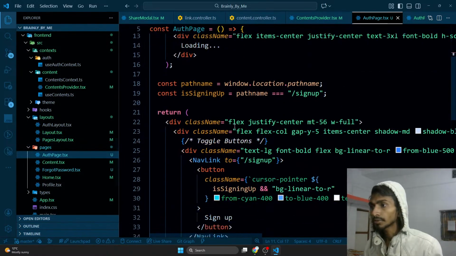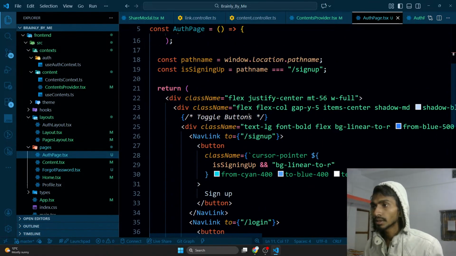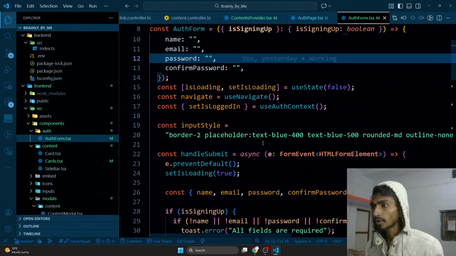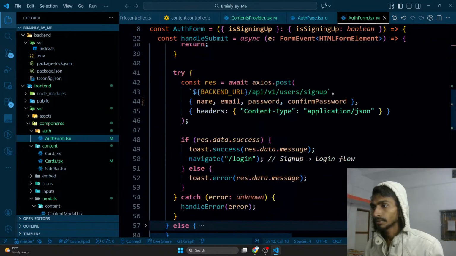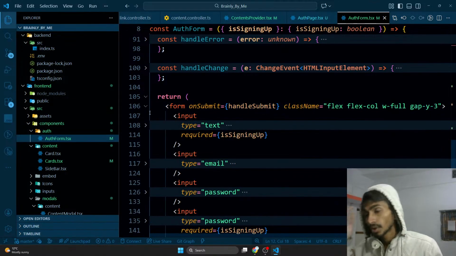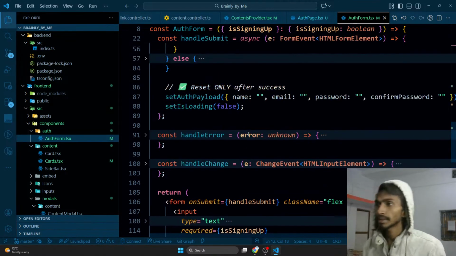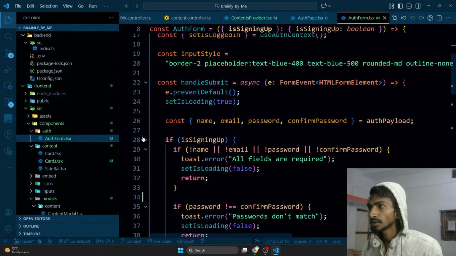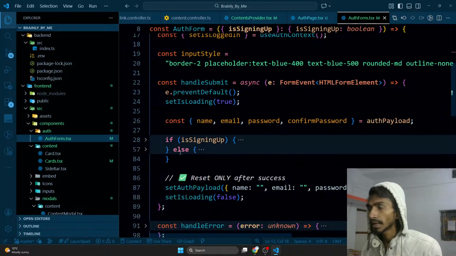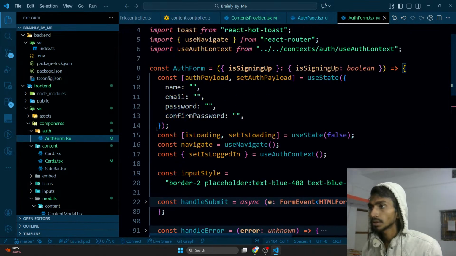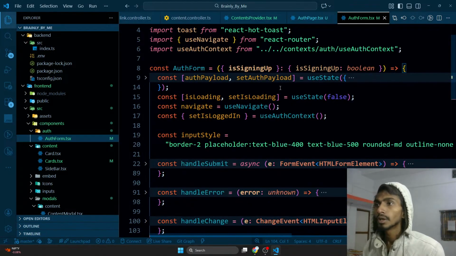And inside this auth form, I have 2 things, right? I have my form first of all. Inside my form, I have so many things. Okay, one thing is that I have to render that conditionally. That's fine. First of all, let's collapse all these things. So this one needs to be collapsed. Is signing up. Okay, done. And this is handle submit. This is handle error. And apart from this particular thing, this is the payload section.